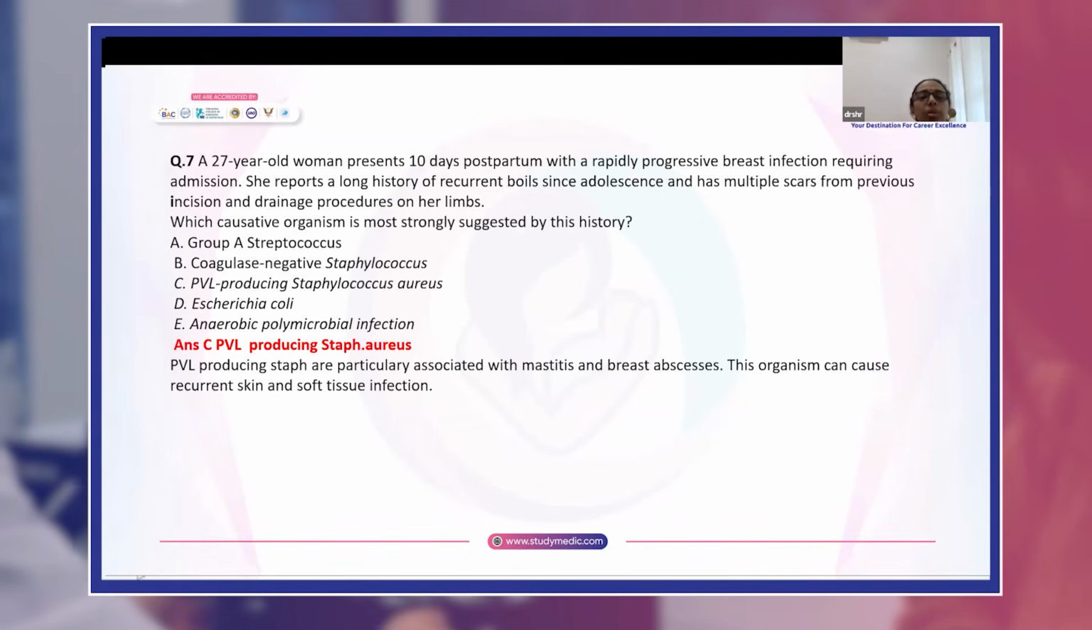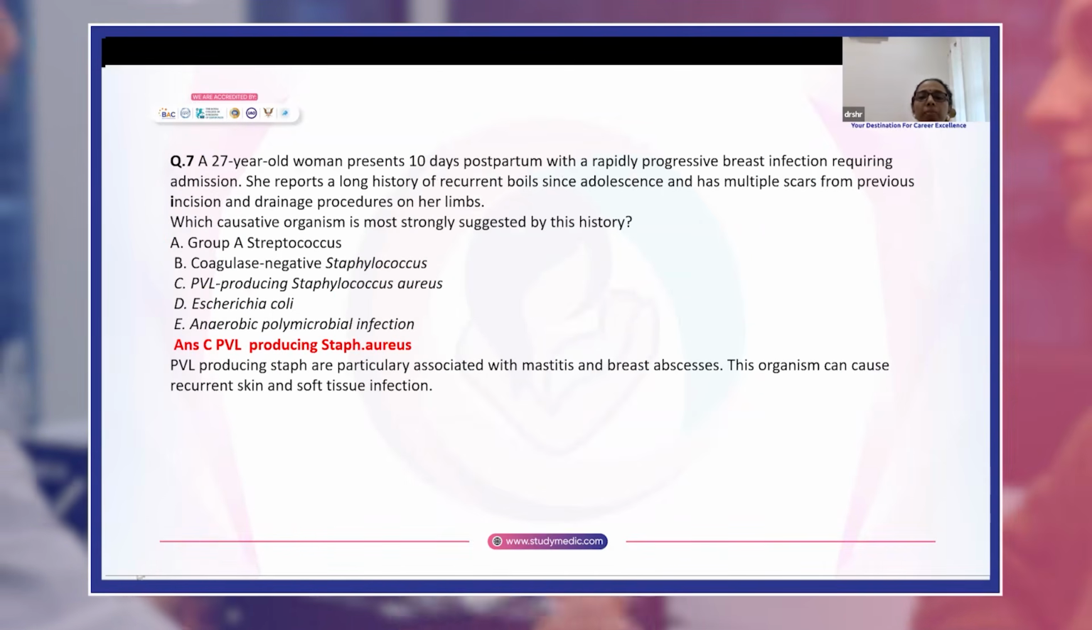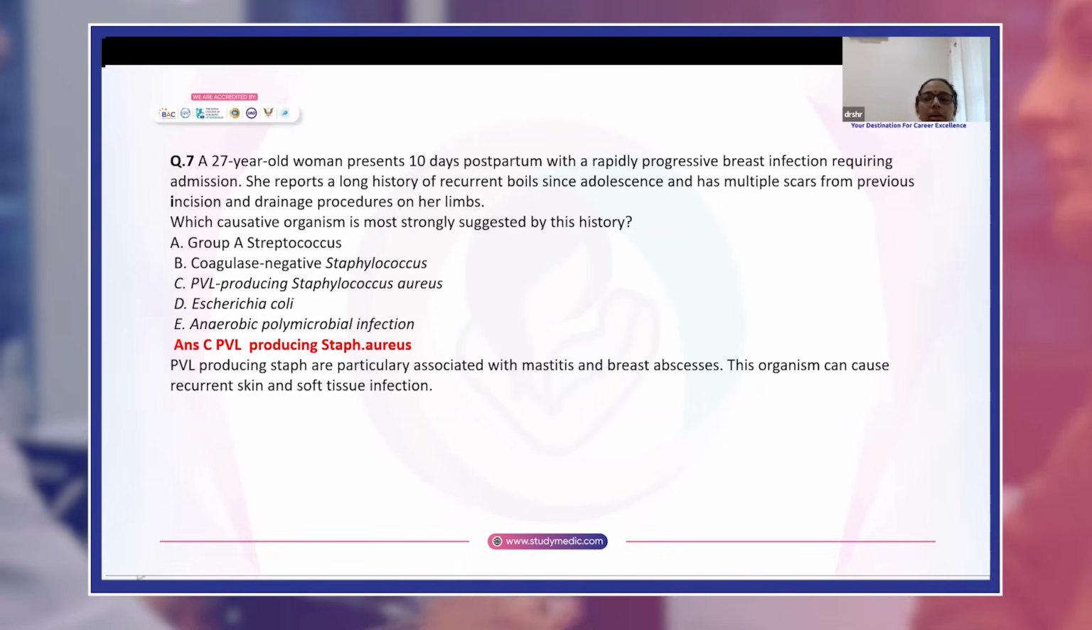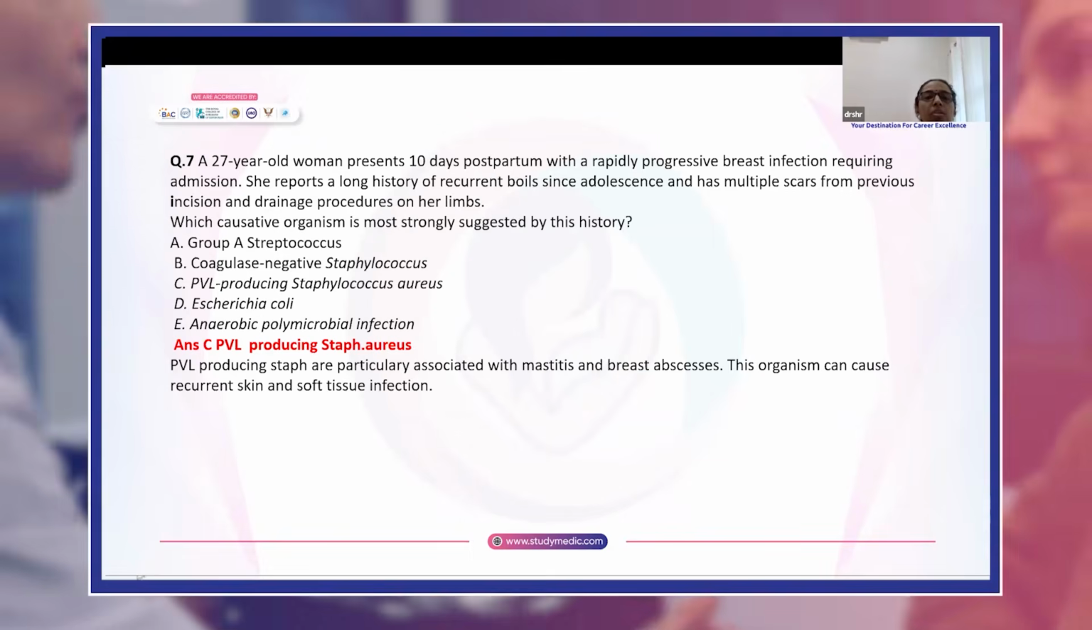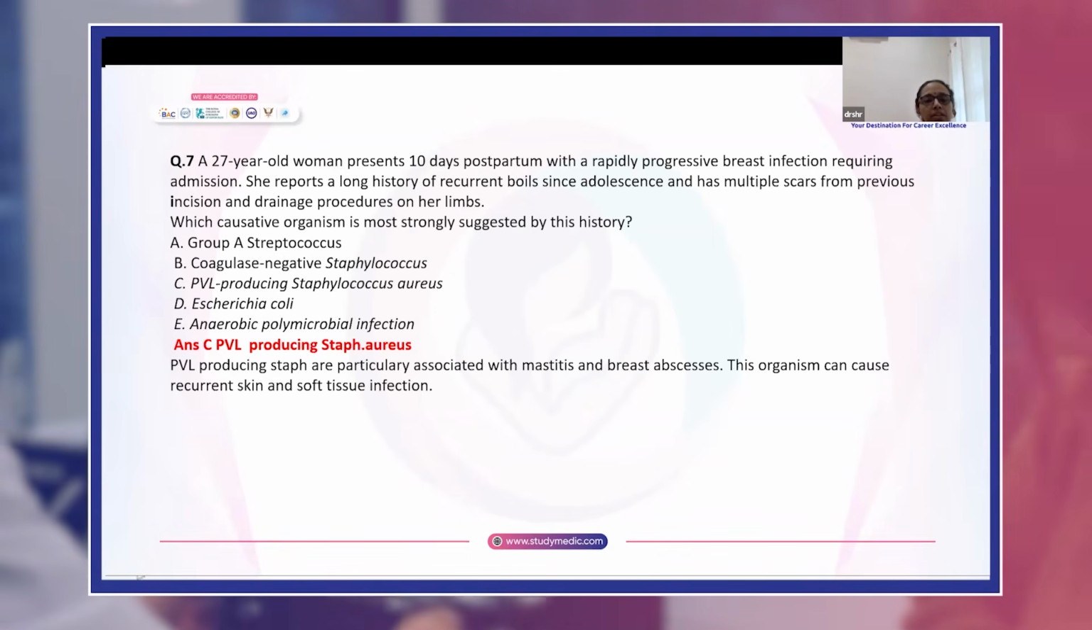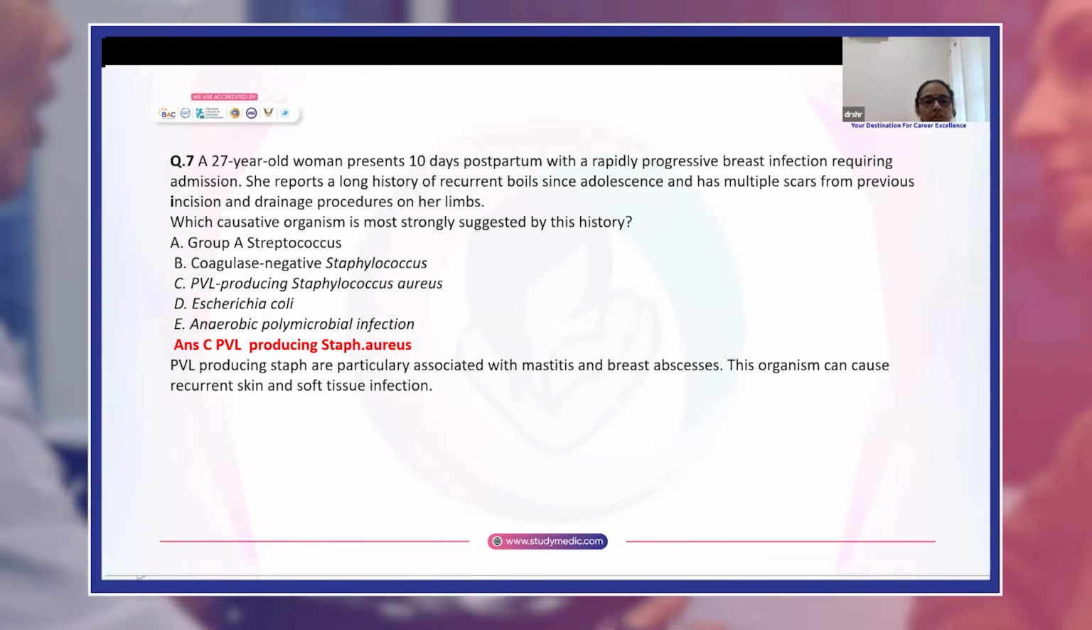A 27-year-old woman presents 10 days postpartum with rapidly progressing breast infection requiring admission. She reports a long history of recurrent boils since adolescence and has multiple scars from previous incision and drainage procedures on her limbs. Which causative organism is most strongly suggested by the history? Answer is C, PVL producing Staph aureus.